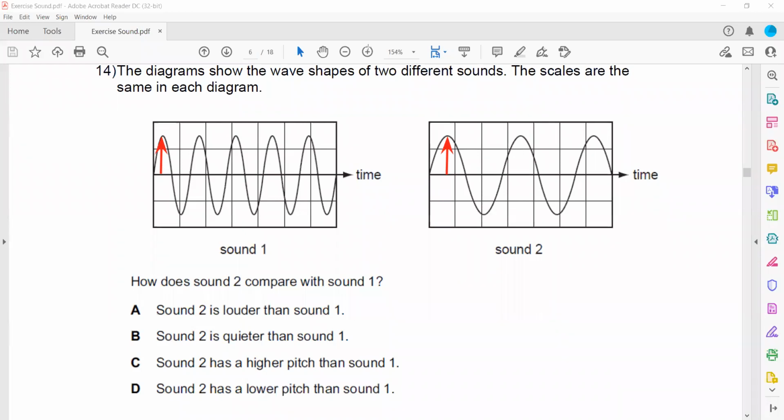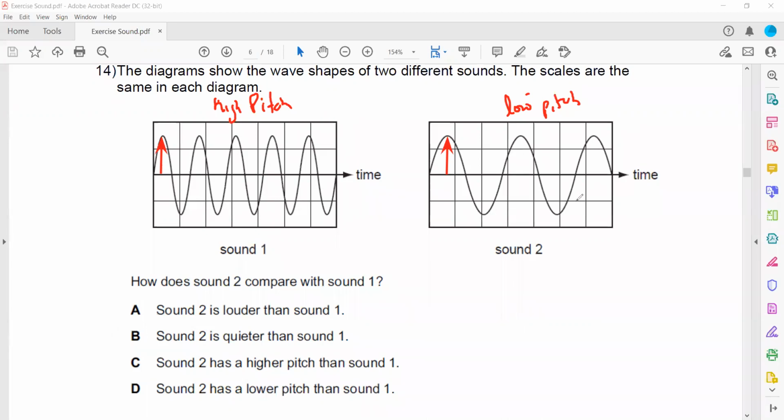But when we compare the pitch, meaning the number of vibrations per second or frequency, sound 1 has more vibrations. So sound 1 has a high pitch and sound 2 has a low pitch. So how does sound 2 compare with sound 1?